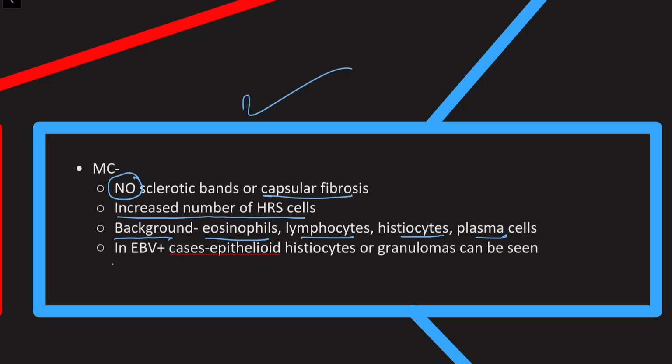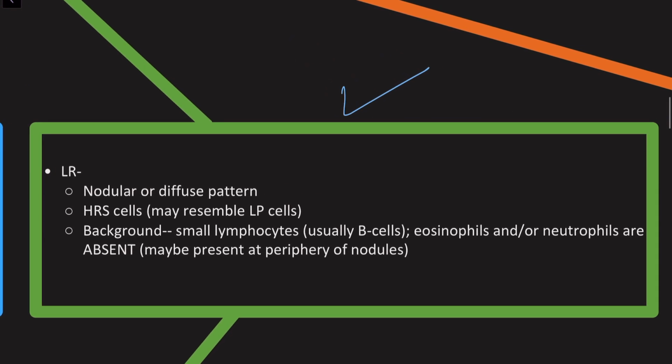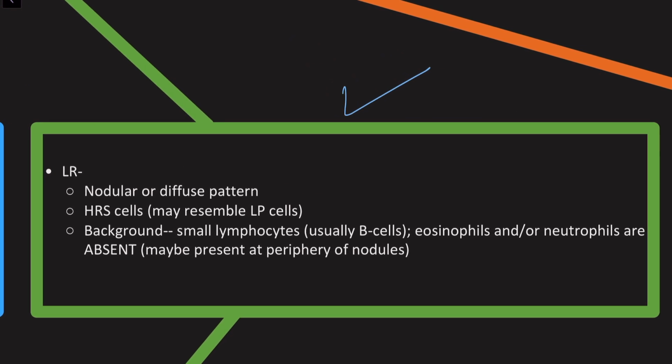In EBV positive cases of mixed cellularity type, the epithelioid histiocytes or granulomas can be seen. Then let's go on to the next subtype, which is the lymphocyte rich. So again, as the name suggests, it is rich in lymphocytes. So the background will be rich in small lymphocytes.